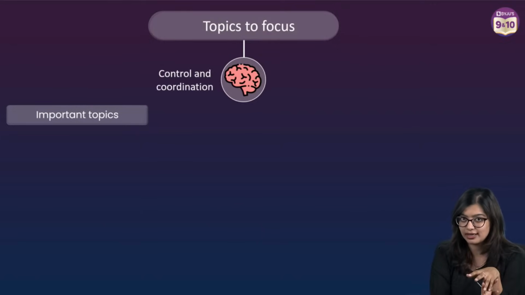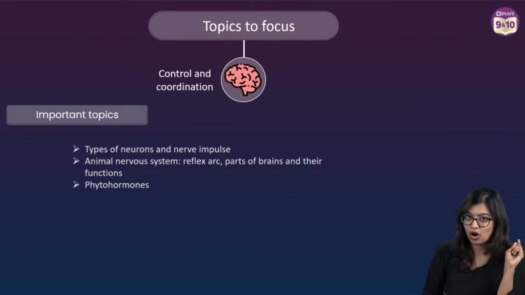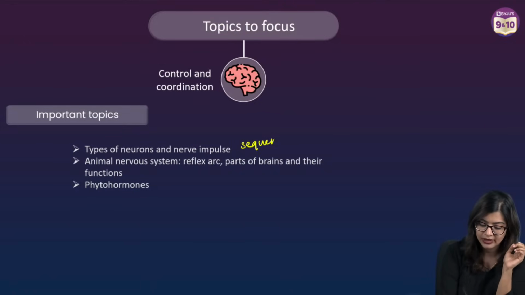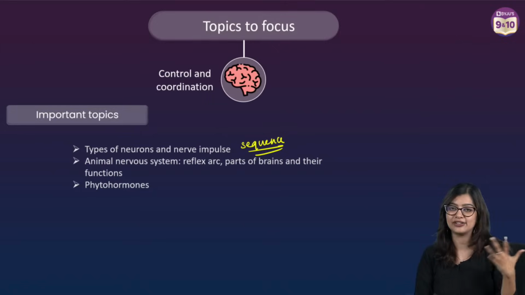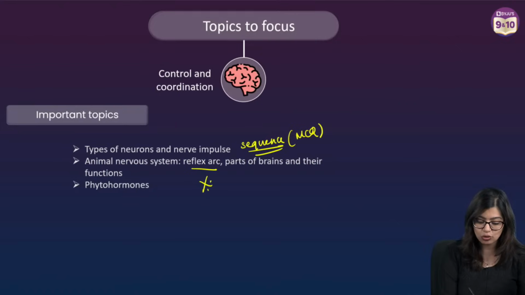Those of you who struggle a little bit with this chapter, these are some of the important topics. See, types of neurons, nerve impulse is very important because they can ask you sequence-based questions. So they'll give you a sequence and you need to identify which is the correct one. So here, these kind of questions will normally come for MCQs. Reflex arc, super duper important. Parts of brain, very important.